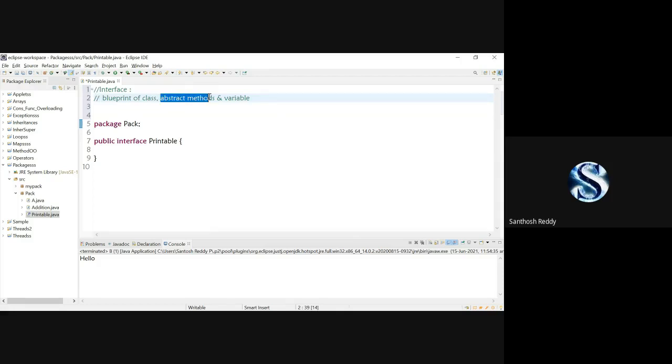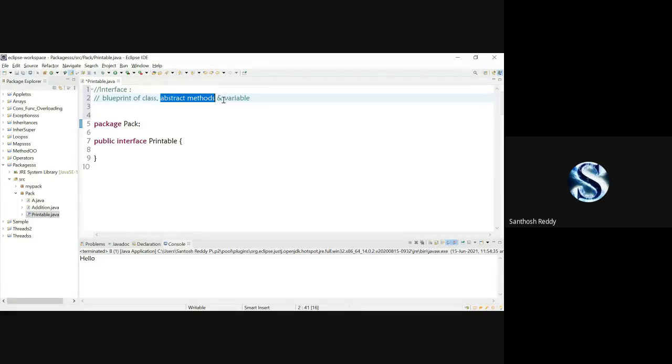When I say abstract methods, are you going to define that method, or just give a signature? We won't define it. Yes, it is just a signature of that method.